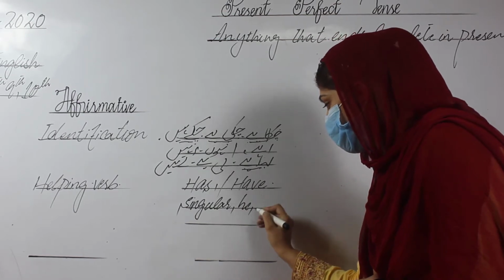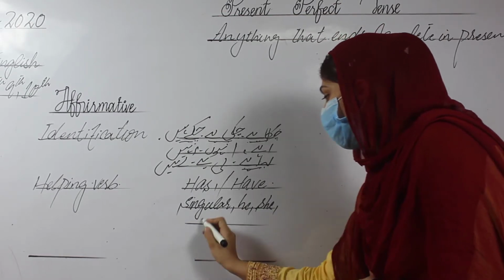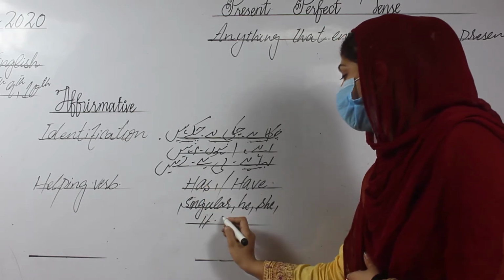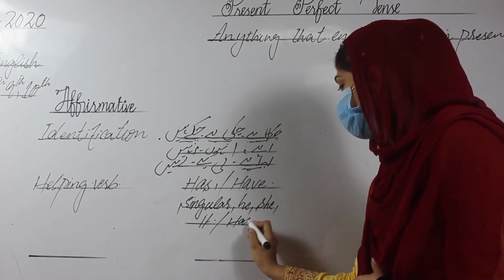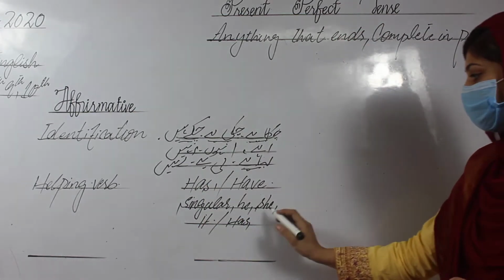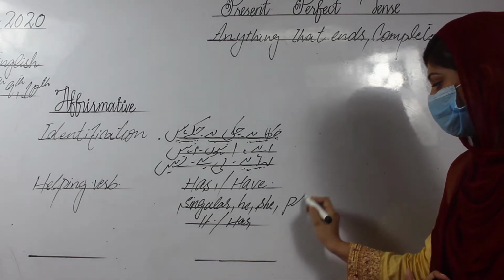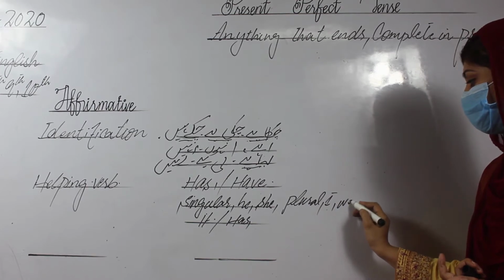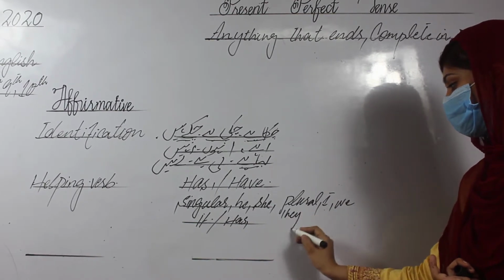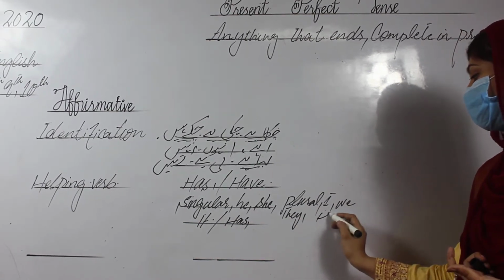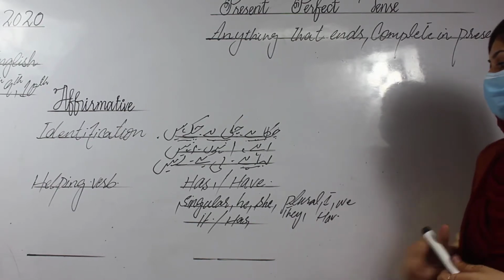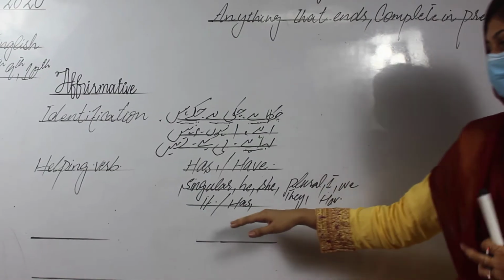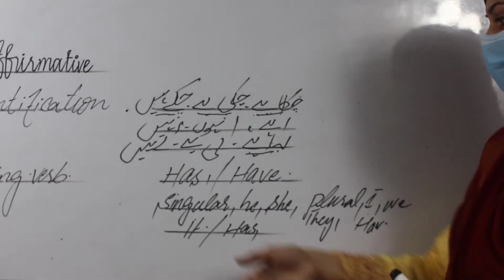He, she or it, then we use has. If we want to use have, then we use it with the plural: I, we, they, and then put have. These are the differences between the use of the helping verbs.